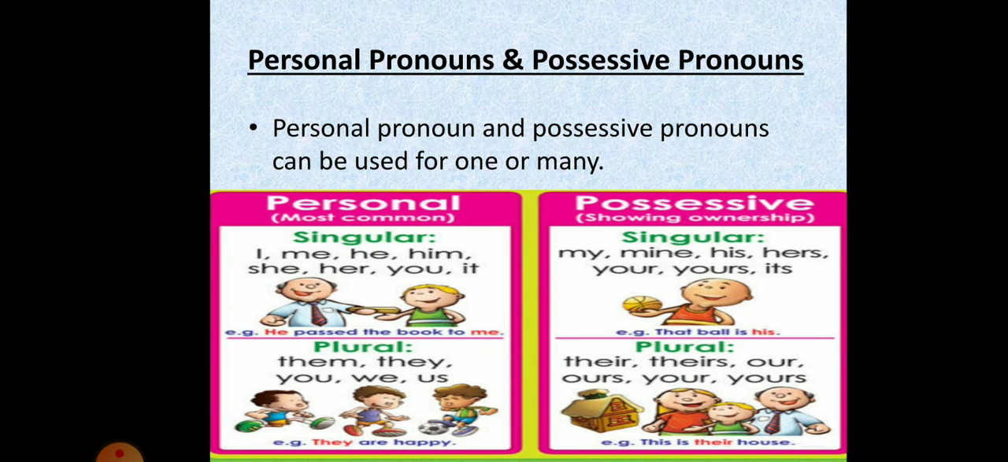Remember, children, you and yours are used for both singular and plural pronouns. My, mine, his, hers are singular possessive pronouns. Their, our, theirs are plural possessive pronouns.